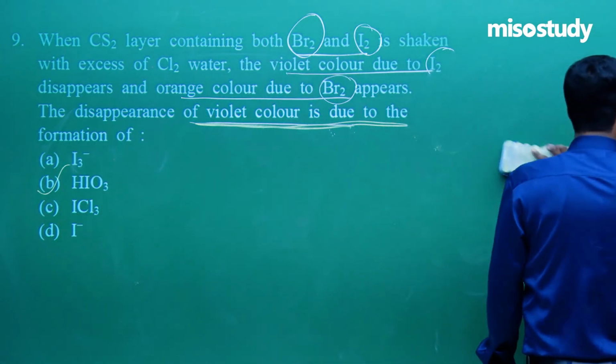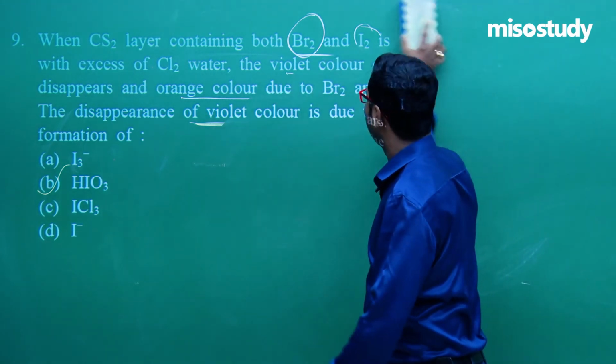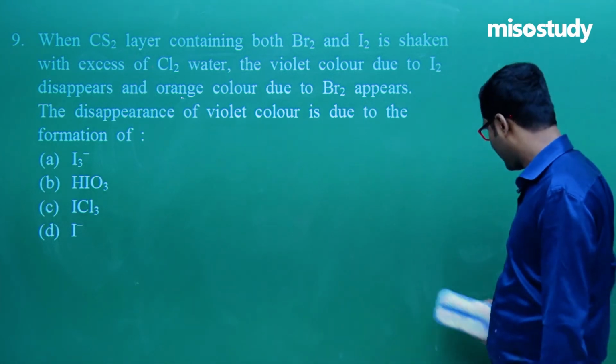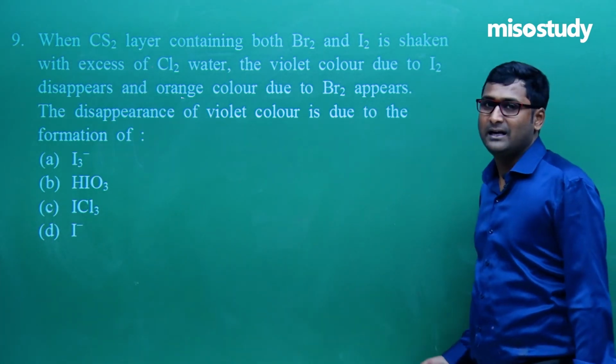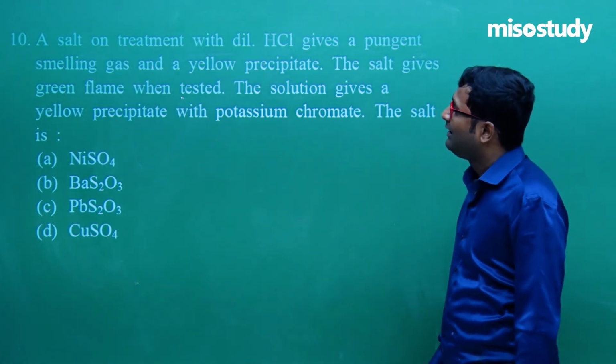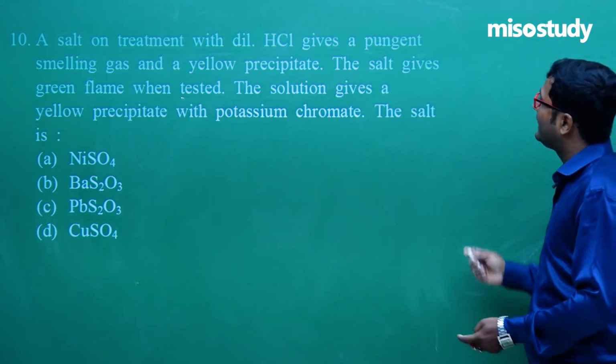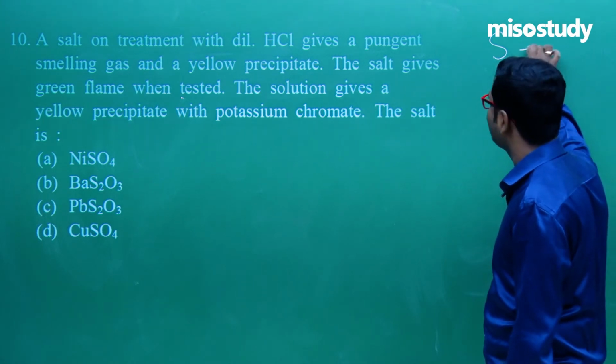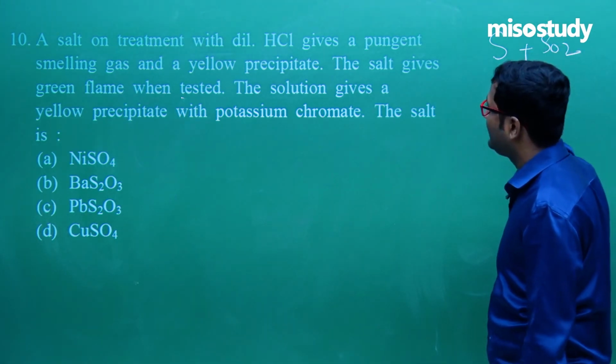Clear? Now let's move to the next question. Check it out, friend, that is question number 10. A salt on treatment with dilute HCl gives a pungent smelling gas, definitely that is SO2, and a yellow precipitate.